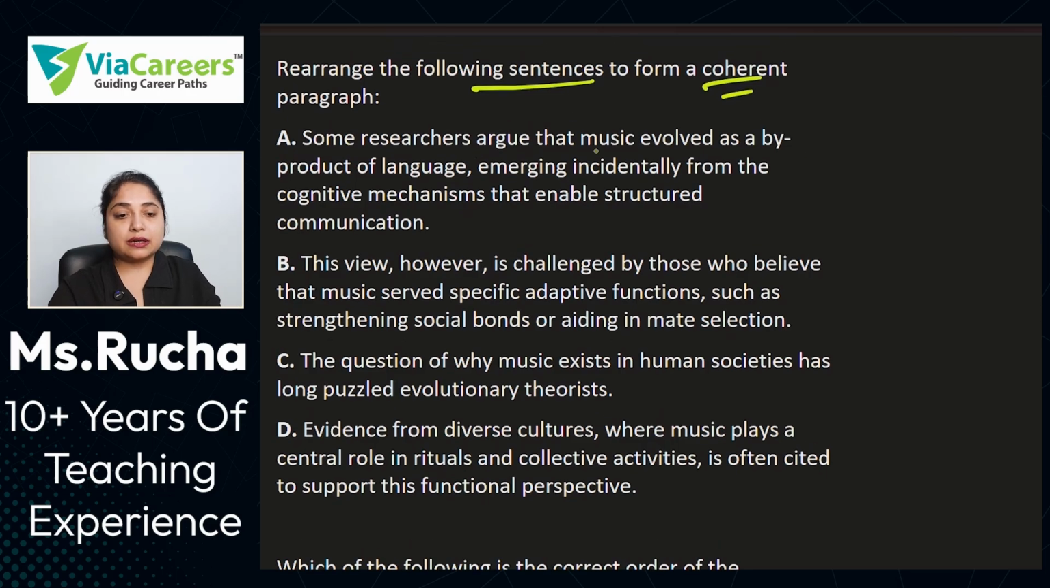Some researchers argue that music evolved as a byproduct of language, emerging incidentally from the cognitive mechanisms that enable structured communication. Now, some researchers argue, what do they argue? That music evolved as a byproduct of language. So, language came first and music came later, emerging incidentally from the cognitive mechanism that enable structured communication. So, it is a byproduct of language which incidentally emerged to enable us to what?